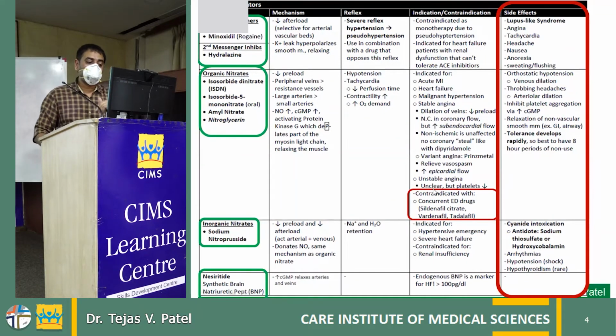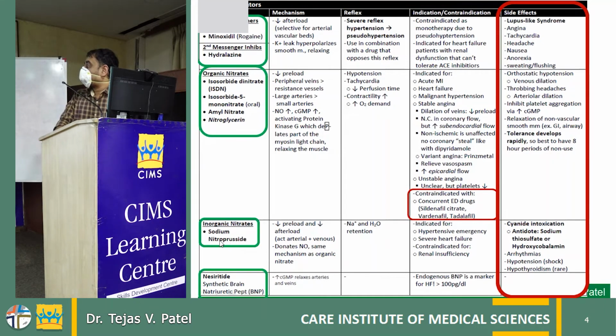erectile dysfunction drugs, especially sildenafil, tadalafil kind of medications, because the combination of these drugs can create severe hypotension and sometimes sudden cardiac death. So many a time we can see the patient already on nitrates. We should always refrain from giving the phosphodiesterase inhibitors for erectile dysfunction, and this is very, very important.